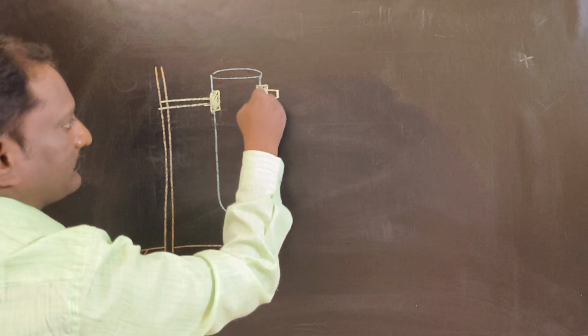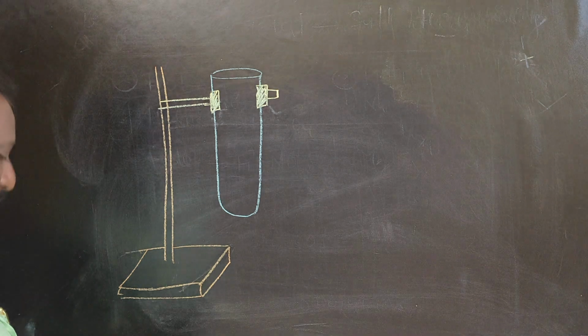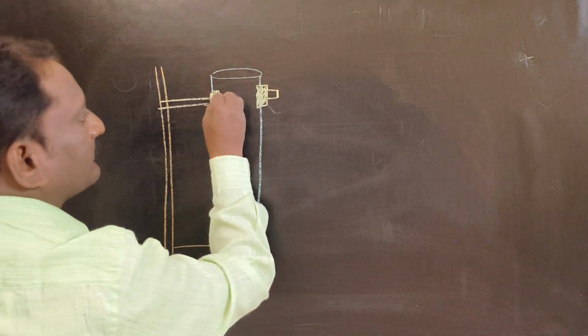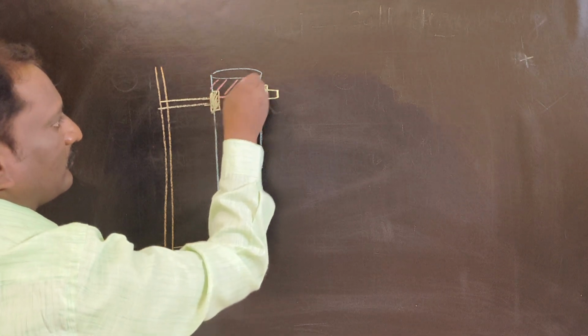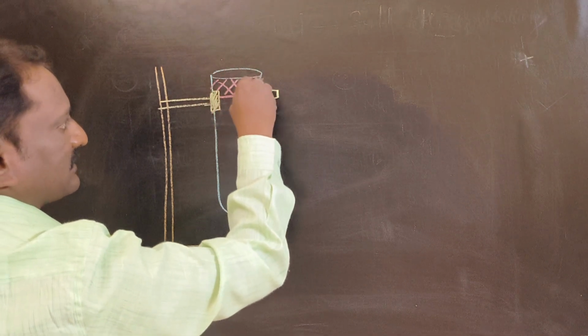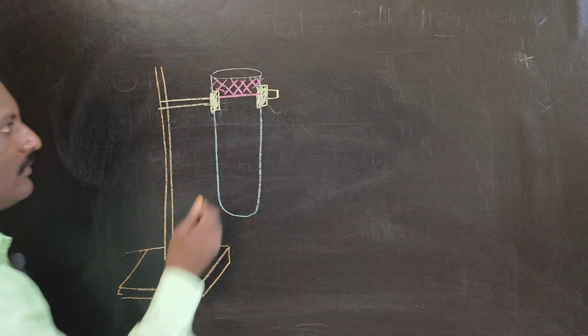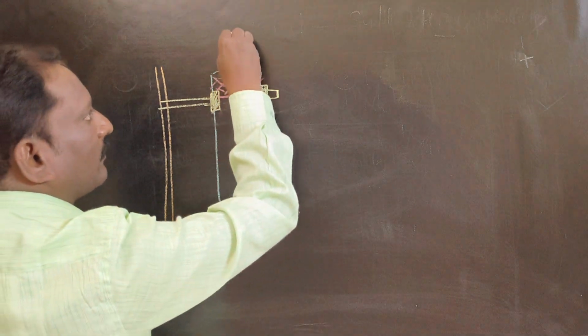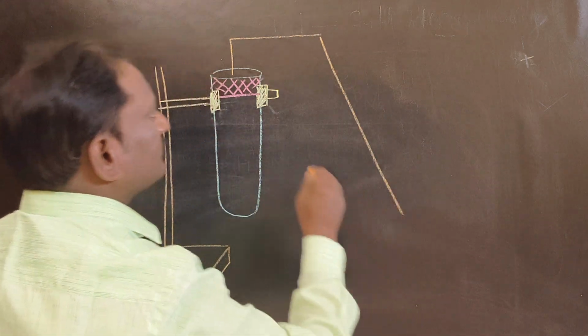One test tube is fixed with one rubber cork, as shown in the figure. Let us assume it is a single-hole rubber cork, fixed with one delivery tube as shown in the figure.